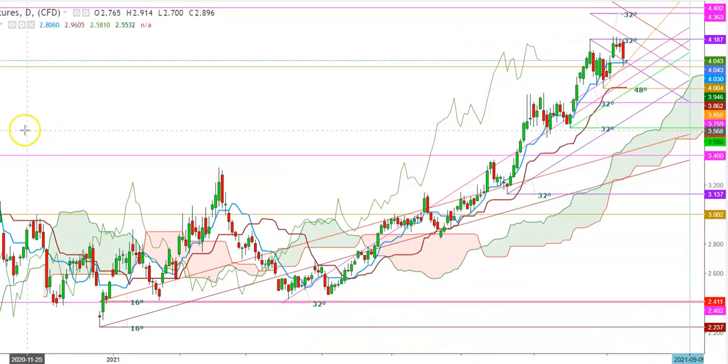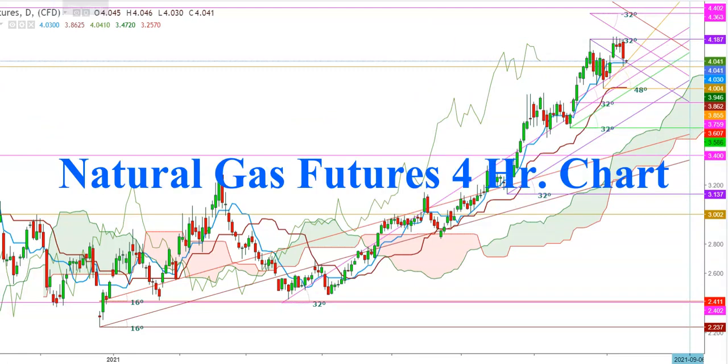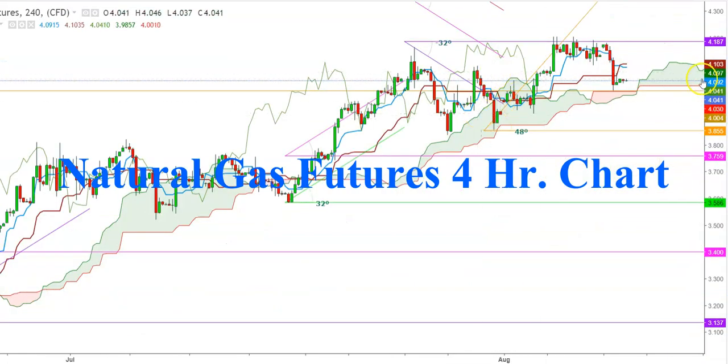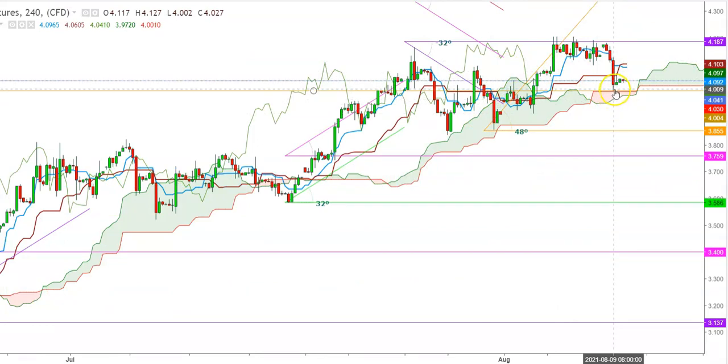So friends, now let's check this move in a 4-hour time frame. Here in a 4-hour time frame you can see that the natural gas futures have been well maintaining at the upper end of the Ichimoku cloud. This formation of a small bearish crossover is creating some bearish pressure over natural gas, but I find that the growing demand for natural gas could reach this immediate resistance at the 26 days moving average, which is currently at $4.103.